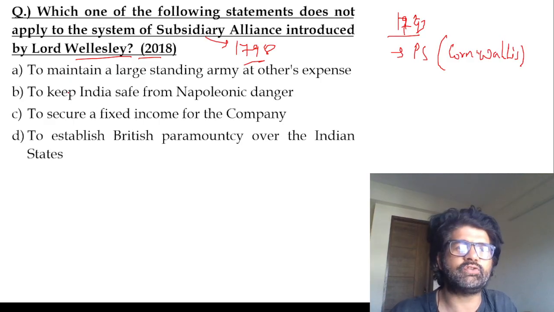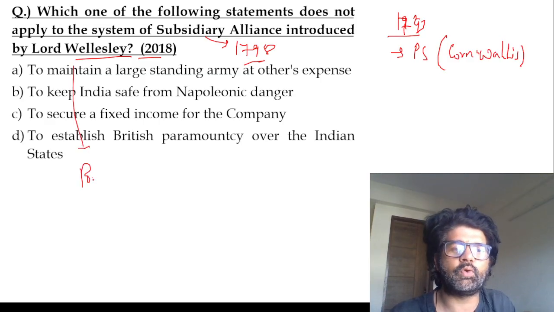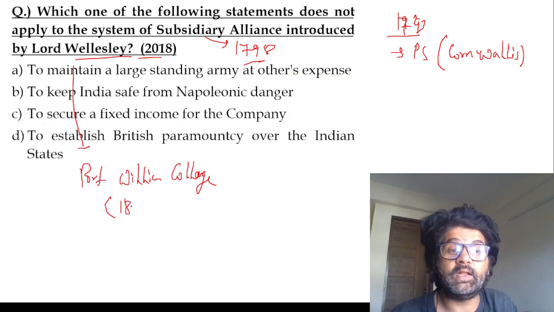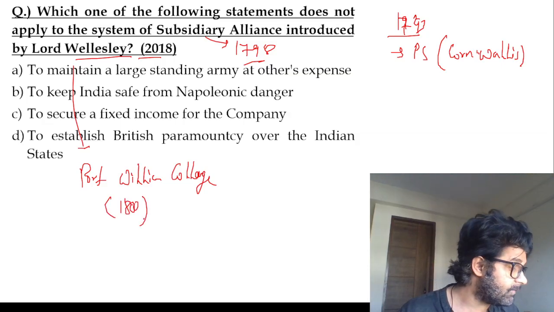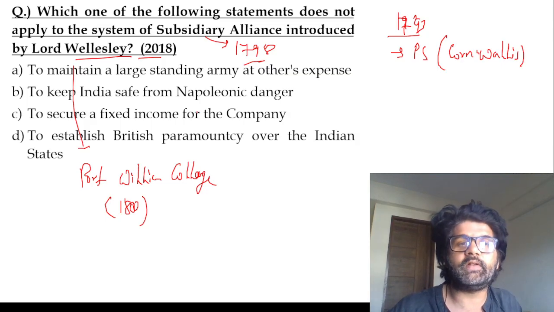Lord Wellesley is also the one who established Fort William College in 1800 in Calcutta, so that he could train civil servants. So all these things are really important. How important? Really important.